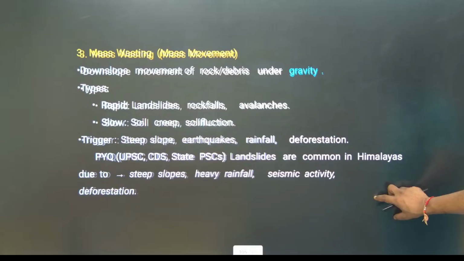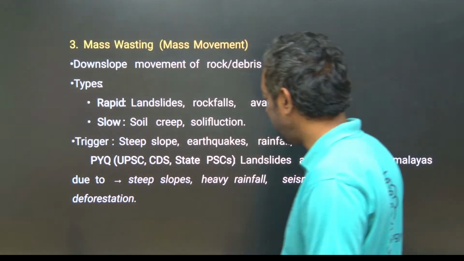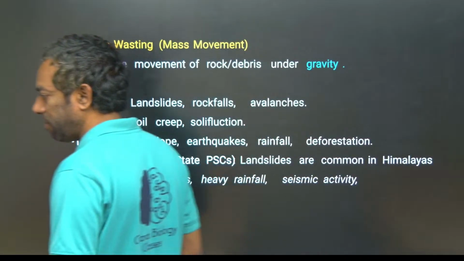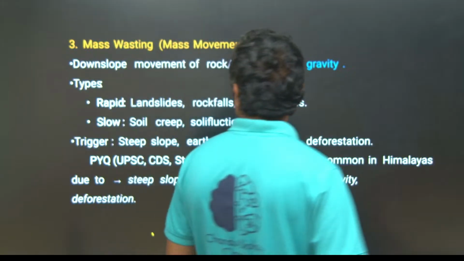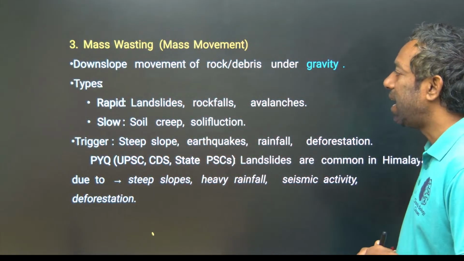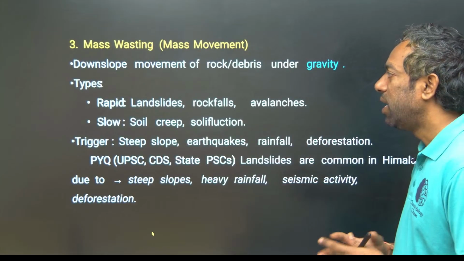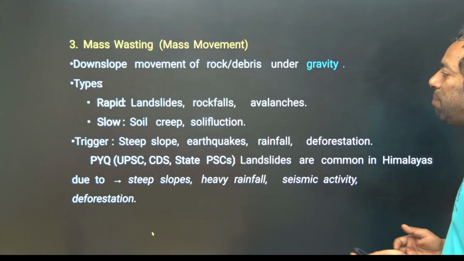Mass wasting means movement of landform. How is it movement of landform? It is the downslope movement of rock or debris under gravity. Types of mass wasting: it is rapid or slow.